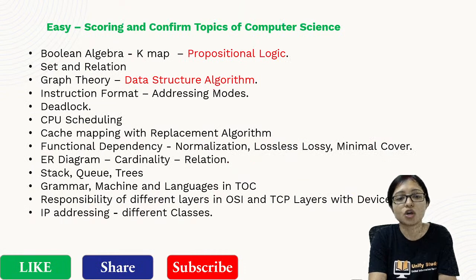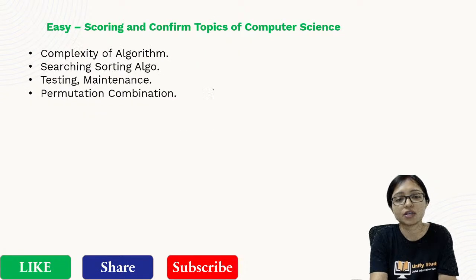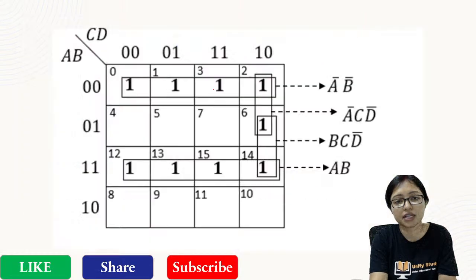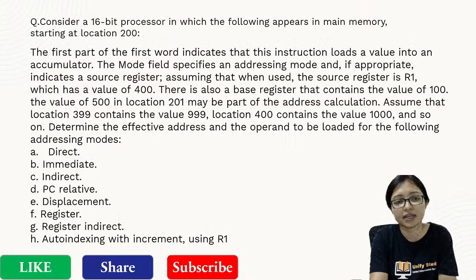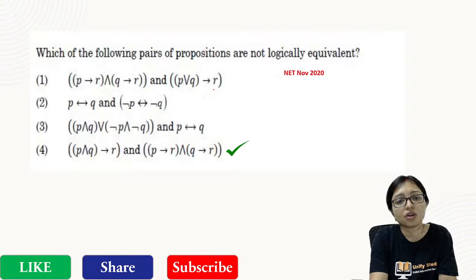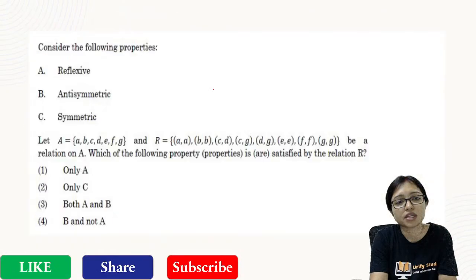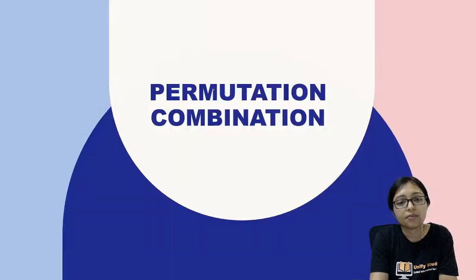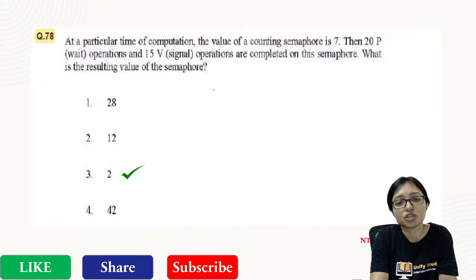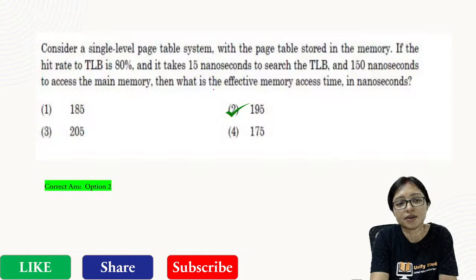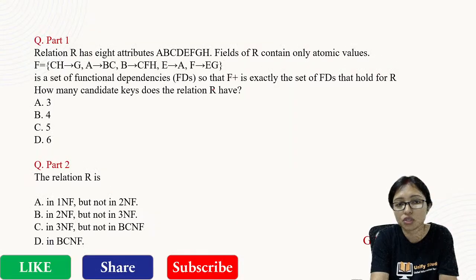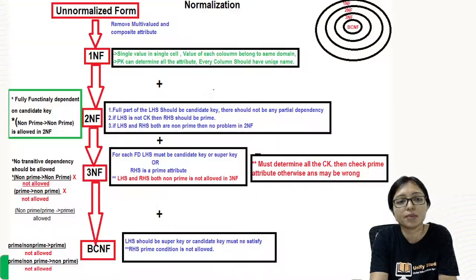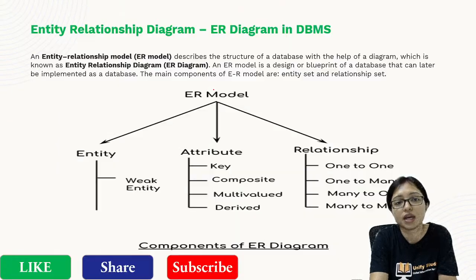So these are the topics we did yesterday. Yesterday we completed all these topics: set relations, graph, DBMS, permutation combination, and operating system. Operating system is also done, and DBMS also we did. In the DBMS part, normalization we did.